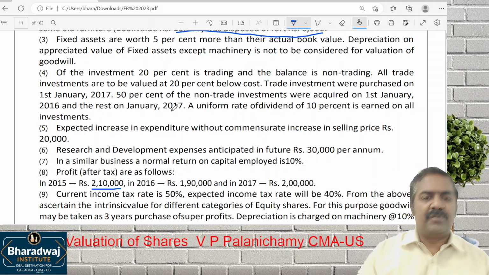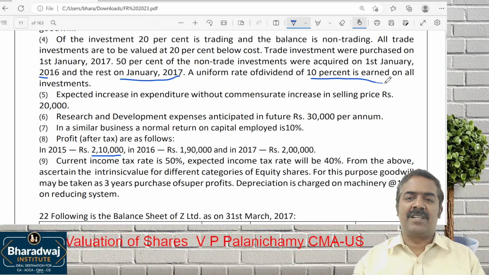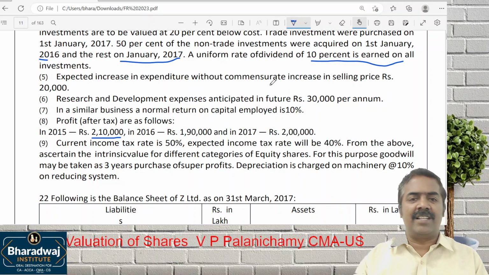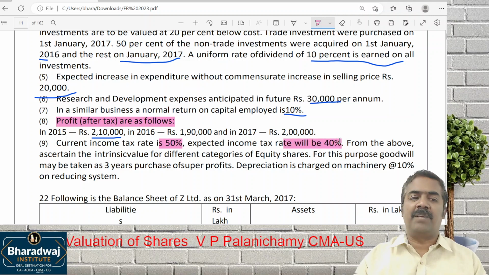Then 50% of the non-trade investments were purchased in June 2016 and the remaining was purchased in what? 2017. A dividend of 10% is earned on all investments. Then expenditure increases by 20,000. R&D cost will be 30,000 per annum. NRR, normal rate of return on capital employed, how much is given? 10%. And look at the words: profit after tax is given to us. Current income tax is how much? 50%. In future, the income tax will be 40%.